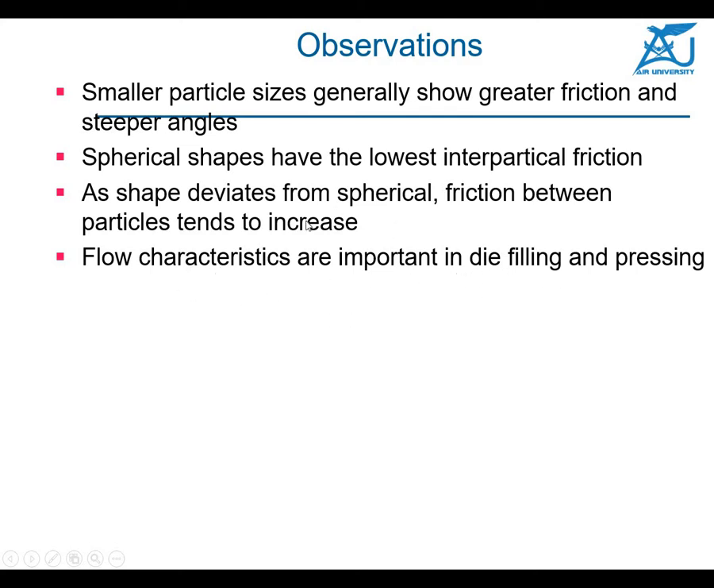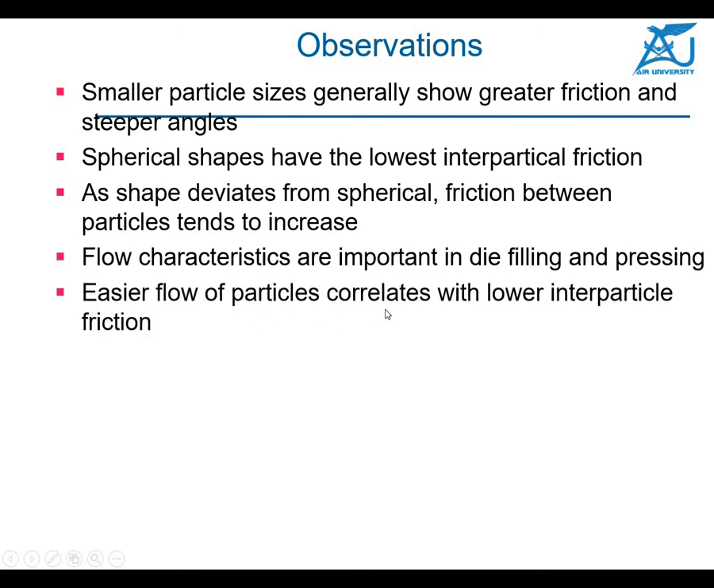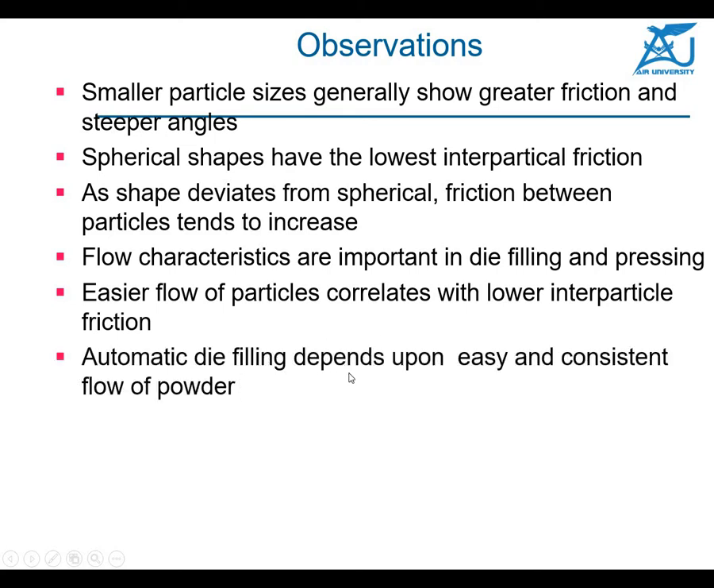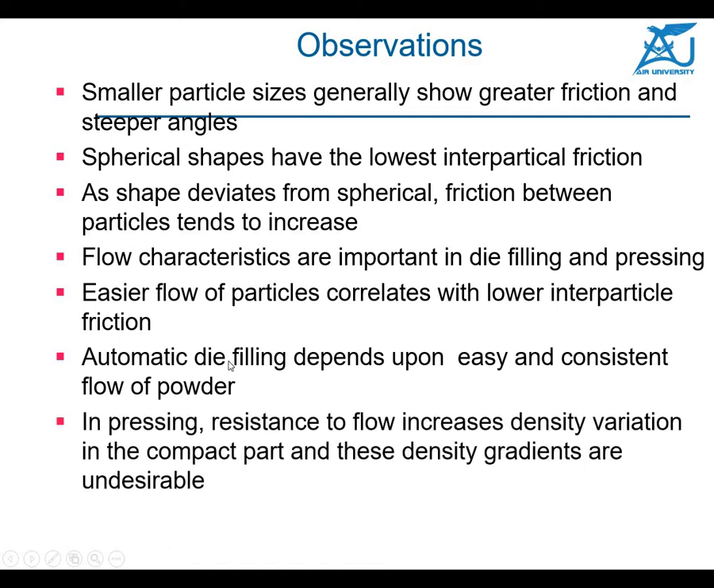These flow characteristics, when you are pouring the powder and then pressing, will be very important now. Easier flow of the particles correlates with lower interparticle friction. So when the powder is easily flowing, that means the interparticle friction is low. Automatic die filling also depends on easy and consistent flow of the powder when it is passing through the funnel now. Okay, because you will be filling the die and then doing the next process, that is the pressing process now.